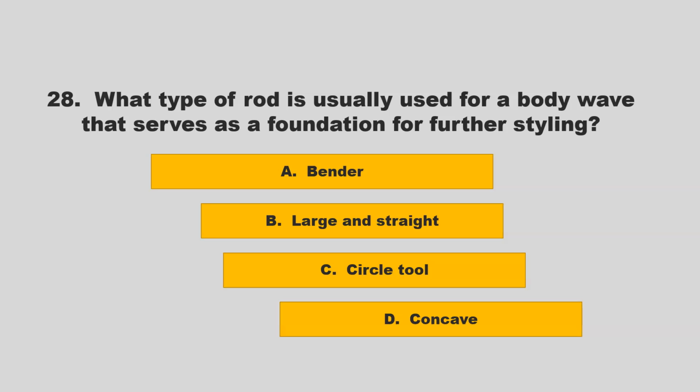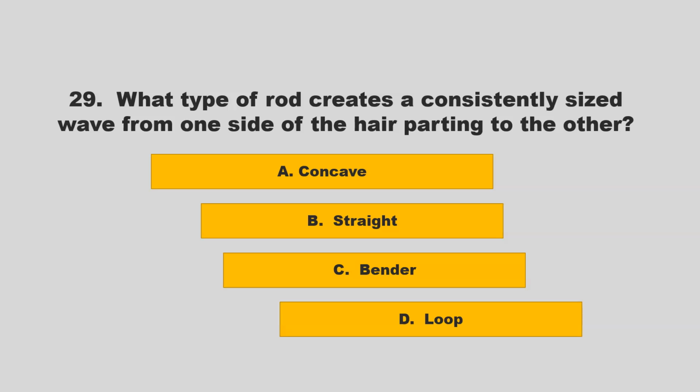What type of rod is usually used for a body wave that serves as a foundation for further styling? Is it bender, large and straight, circle tool, or concave? If you chose B, large and straight, you are correct.